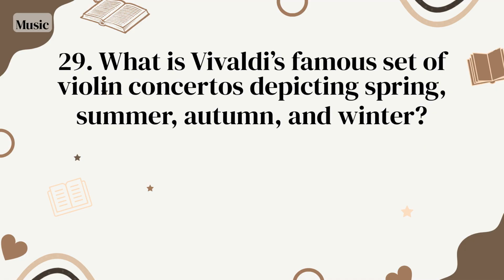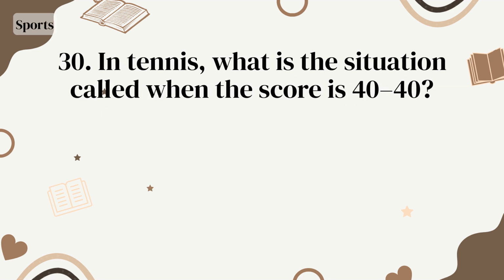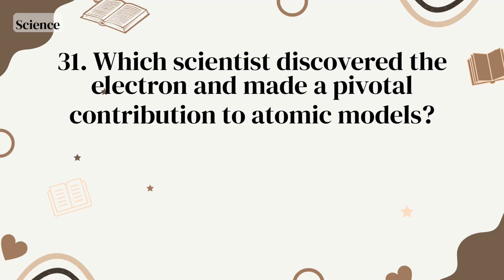What is Vivaldi's famous set of violin concertos depicting spring, summer, autumn, and winter? The Four Seasons. In tennis, what is the situation called when the score is 40-40?